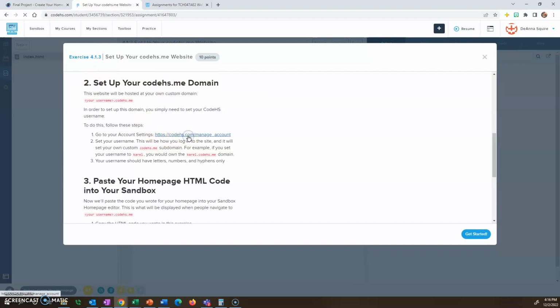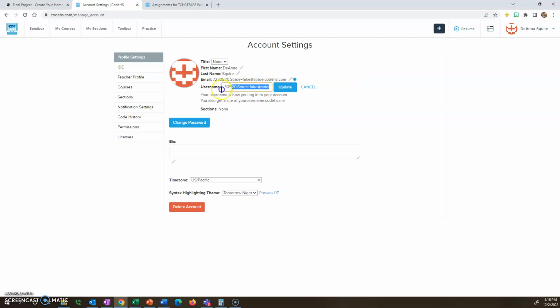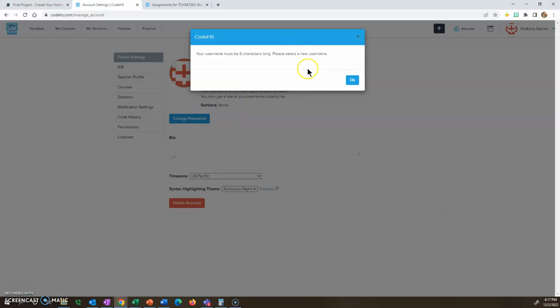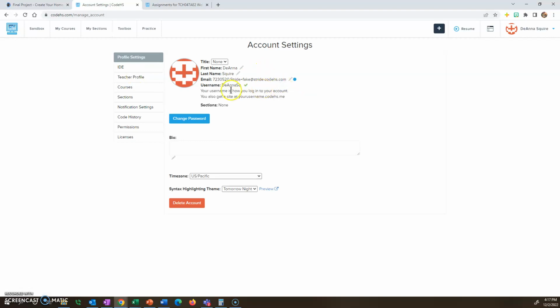You're going to go to your account settings. You're going to hit edit on your username. You're going to change this to be your first name and last initial. Depending on how long it is, it has to be at least 8 characters. You're going to update it. Mine is not long enough, so I'm just going to add 2, my last name, SQ. All right. So you're going to do that.